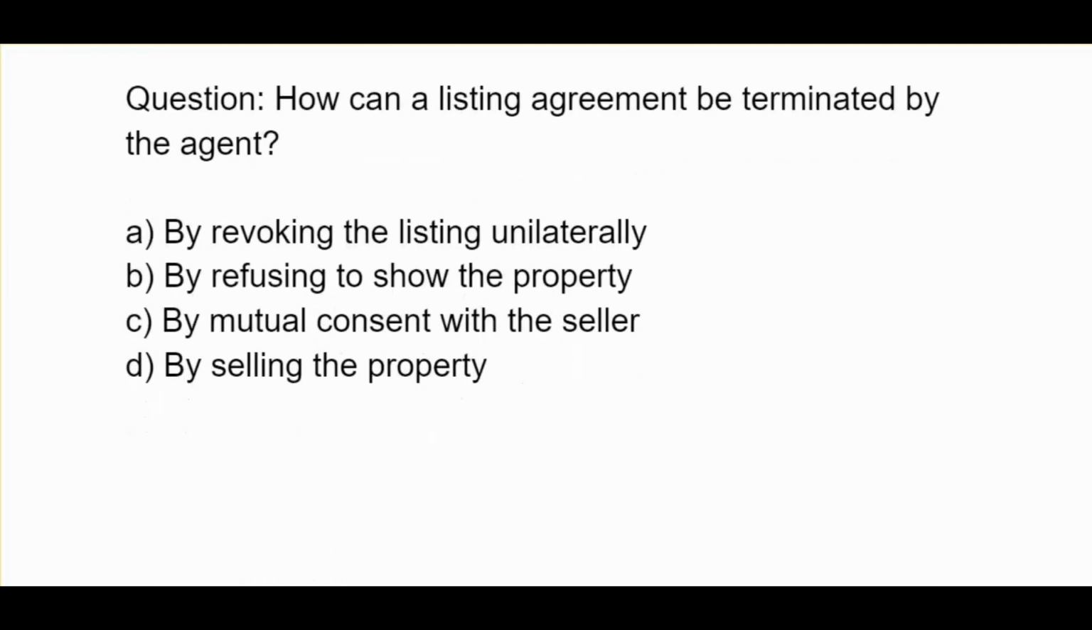How can a listing agreement be terminated by the agent? A, by revoking the listing unilaterally. B, by refusing to show the property. C, by mutual consent with the seller. D, by selling the property.